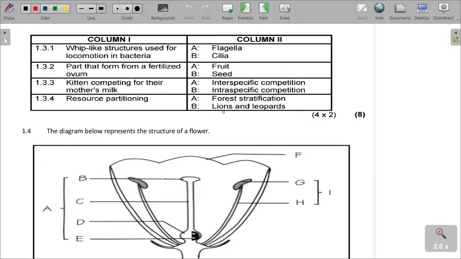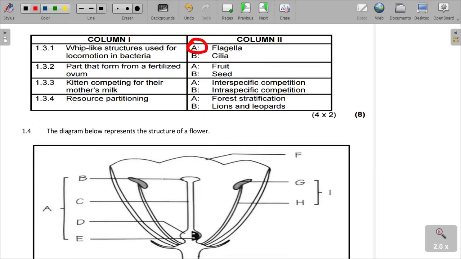Whip-like structures used for locomotion in bacteria. What is it, whip-like structures that are used for movement? Locomotion is movement. In bacteria, which one is used? It uses the flagella only, which is A.